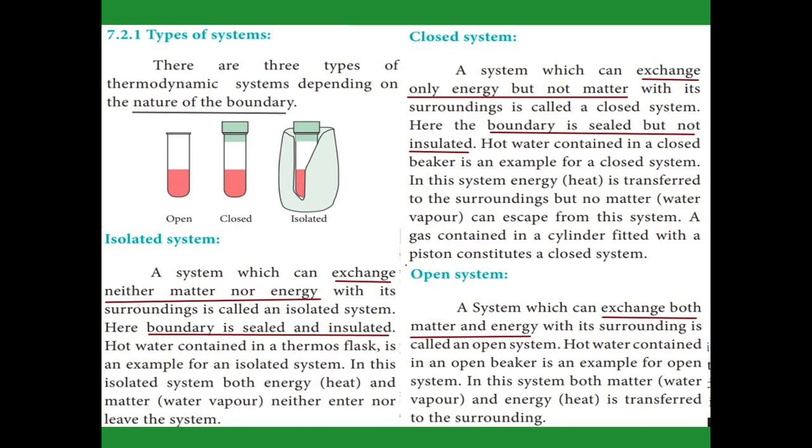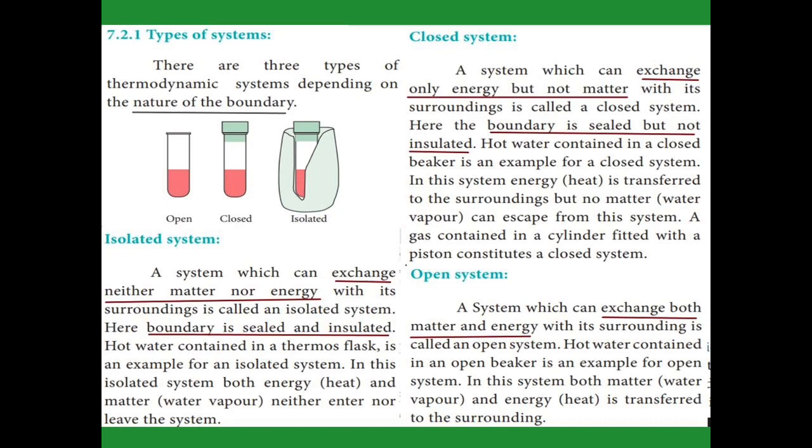A closed system exchanges energy alone, but not matter. For example, when water is in a closed container, the water gives heat to the surroundings, but the water level never decreases. It indicates that the mass of the water is never lost; only energy is lost, so it is a closed system.